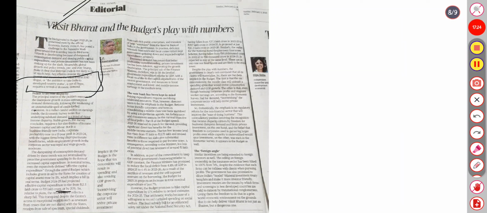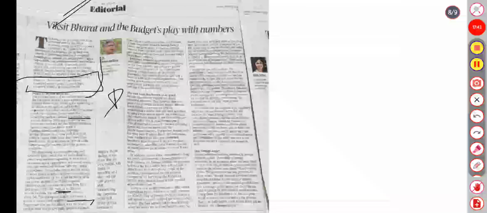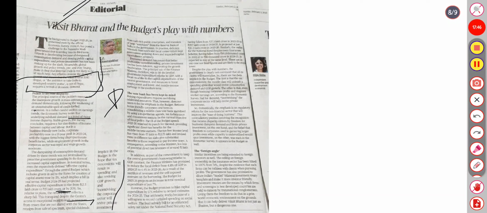The 15 lakh crore, 20% selective, is transpired despite the center's exceptional seizures, not shared. The vote bank has been kept in mind. The budget is reticent to tax-friendly corporates and bent on consolidating the middle class vote to mobilize using a Mesotarian agenda. In addition, as part of the commitment to keep central government borrowing in check, the Finance Minister has promised to reduce the fiscal deficit by 4% in 25-26 and increase total nominal expenditure just to 7%.